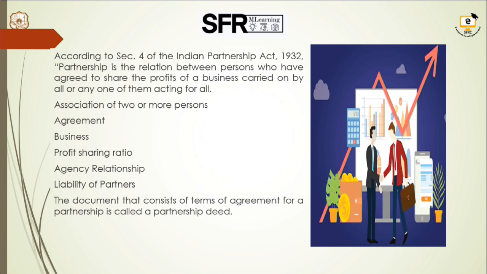That is, it is an association of two or more partners. The minimum number of partners to form a firm is 2. The maximum number is guided by the Companies Act. According to that act, the number of partners should not exceed 50. The maximum limit is 50. And they have formed to do some legal business.